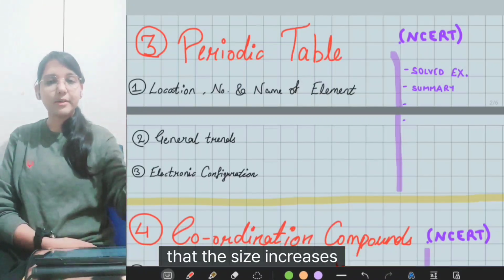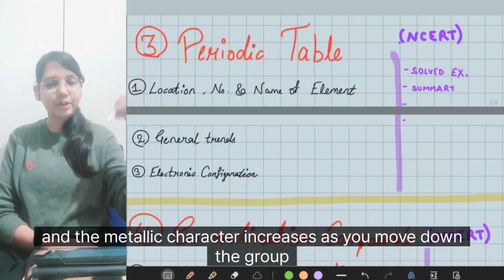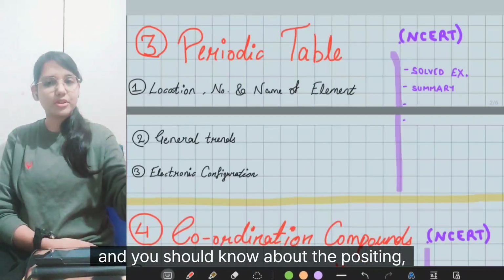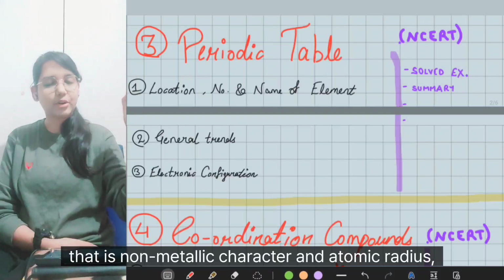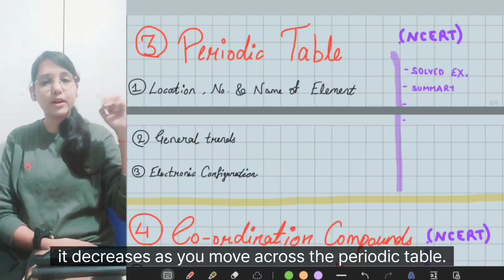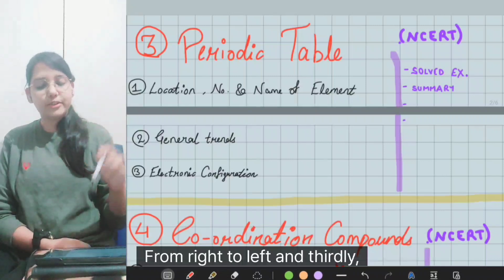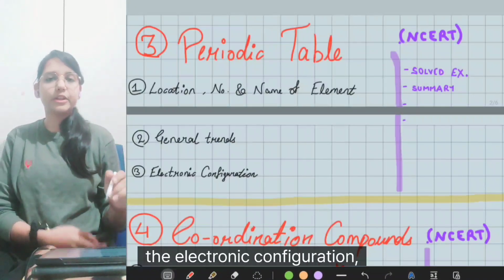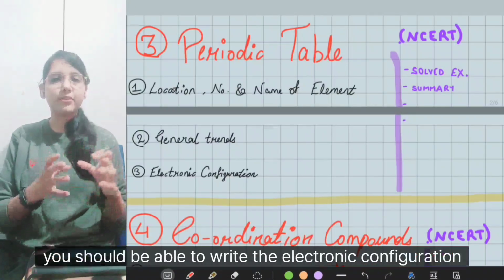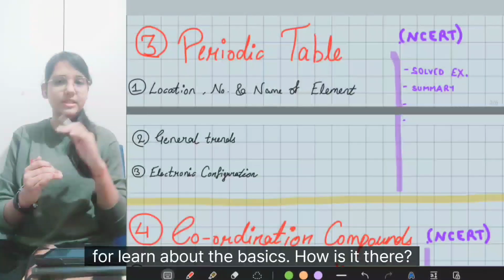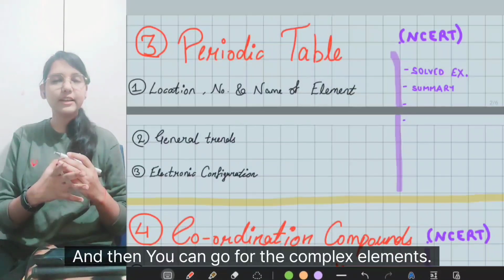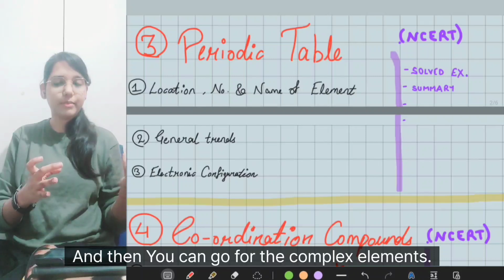Secondly, the general trends. You should know that the size increases and the metallic character also increases as you move down the group. And you should know the opposite thing, that is non-metallic character, and the atomic radii, which decreases as you move across the periodic table from left to right. And thirdly, the electronic configuration. You should be able to write the electronic configuration. First learn the basics, how it is written, and then you can go for the complex elements.